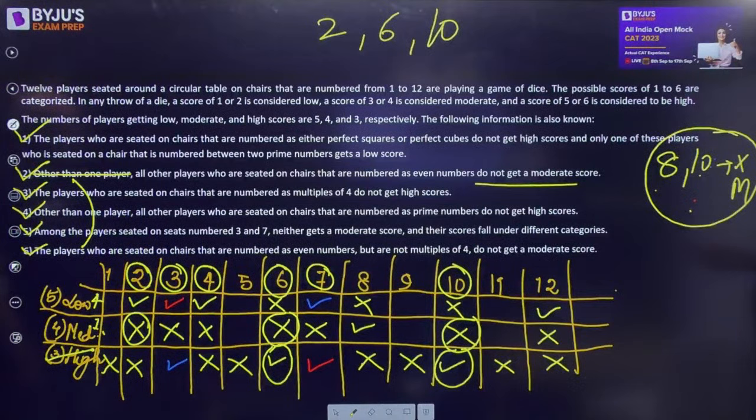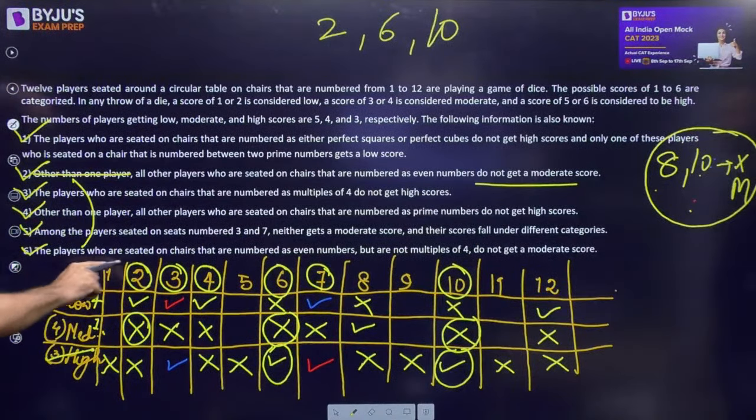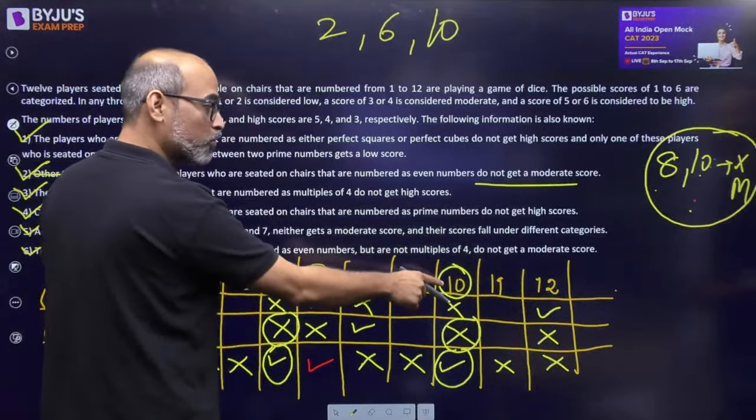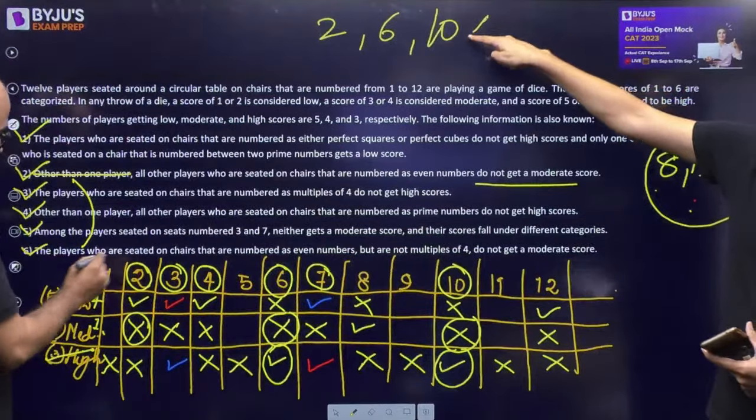10 is not a multiple of 4. Shubham, we know that. See, the players who are seated on chairs numbered as even numbers but are not multiples of 4, this is 10, right?